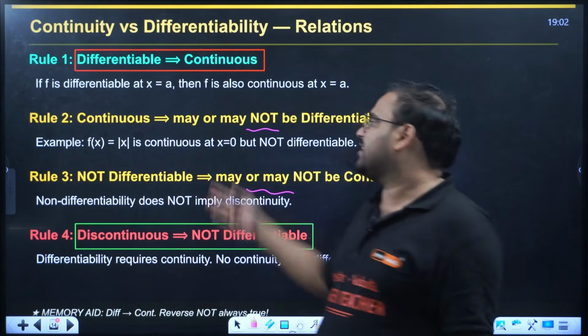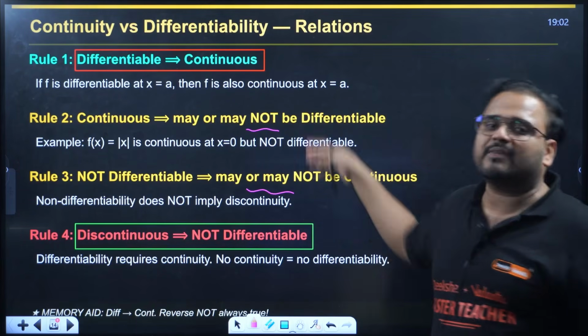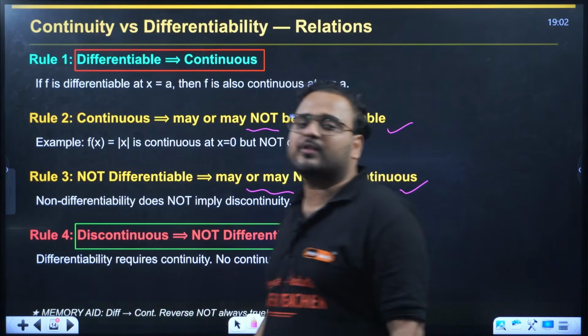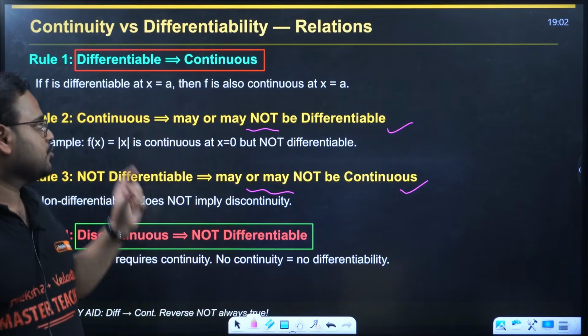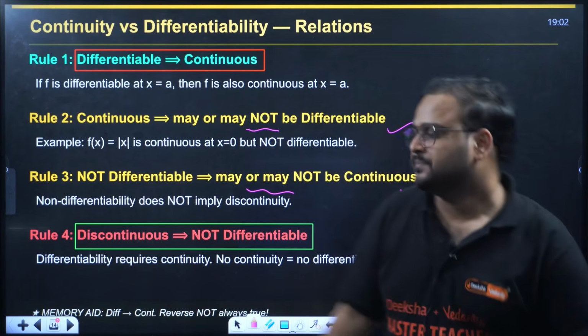So even if it is continuous, we don't know if it is differentiable. Not differentiable, we don't know if it is discontinuous. So this we have to check anyway. This we have to solve and check. But rule 1 and rule 4 are always true. So please remember the first and fourth. Second and third you have to check, right? Okay.